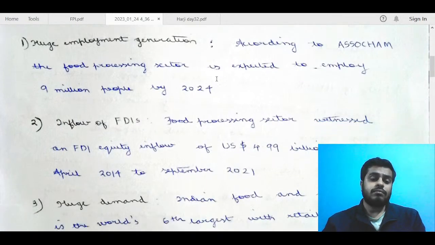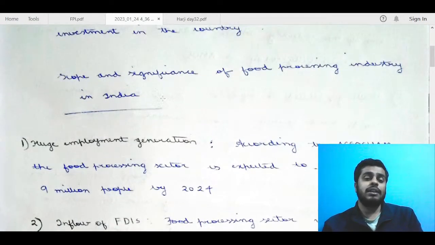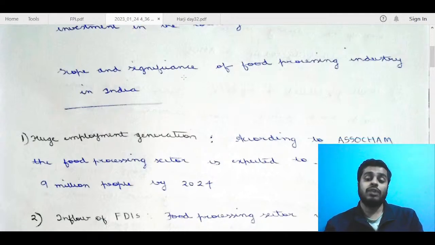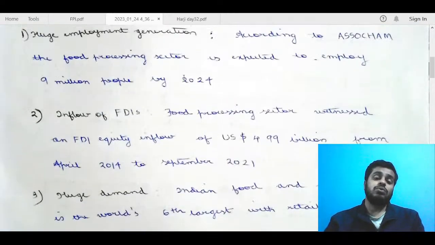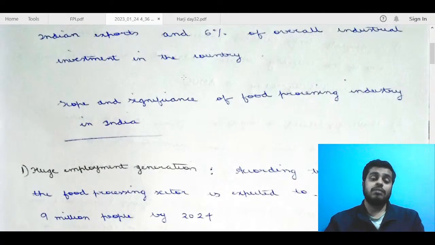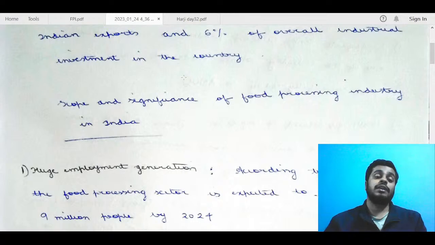Okay. So you have just mentioned scope and significance jointly. Yes, I think it is better to write this scope and significance differently, because both are a bit different things. Scope means what is the potential of something, like how much it can grow, what is the highest it can go to. So that is the scope. Whereas significance is how it is creating a difference in the lives of people. Significance is more related to the present situation, whereas scope is a bit futuristic.